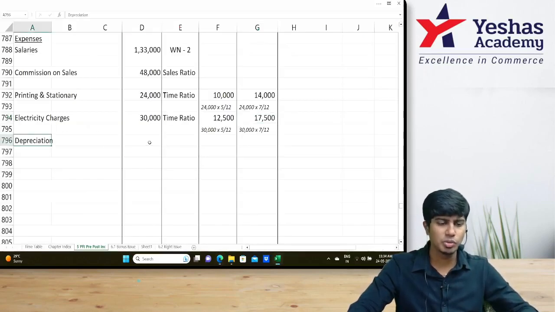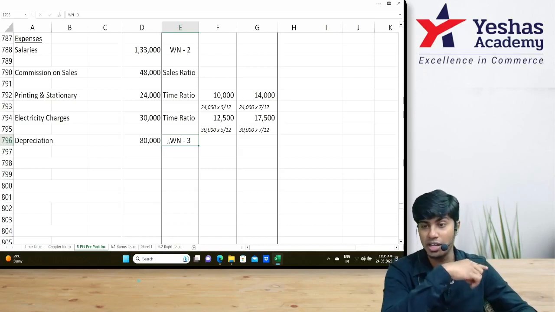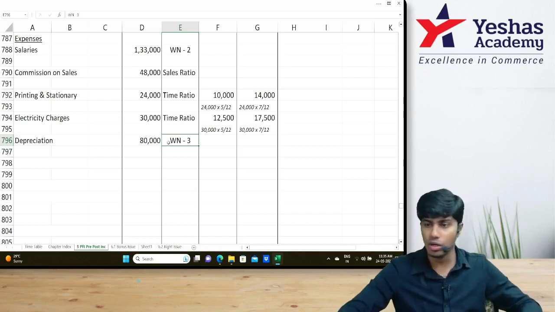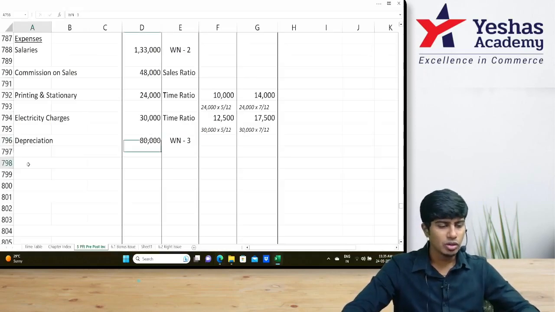Depreciation of 80,000 should be allocated in time ratio. No, there is a working note. Adjustment is there: some asset was pre-acquired, some asset was newly acquired. We will do the working note later. Then advertisement. Any adjustment? No.